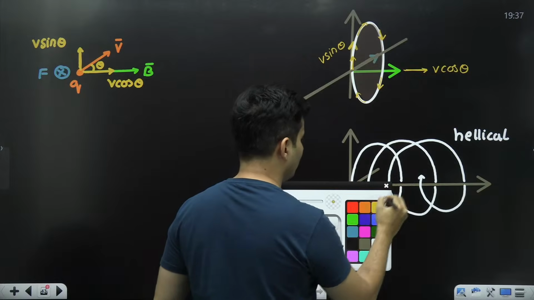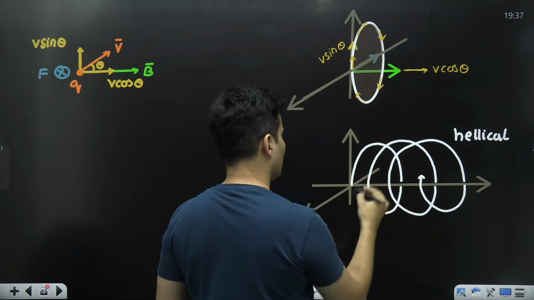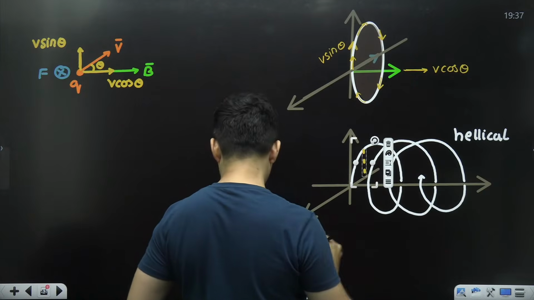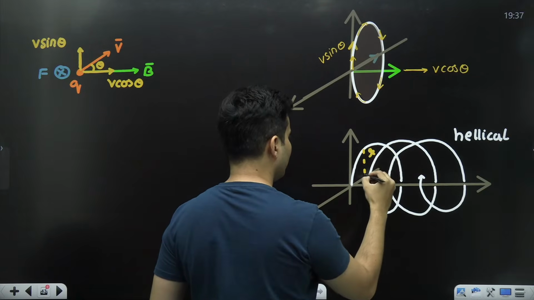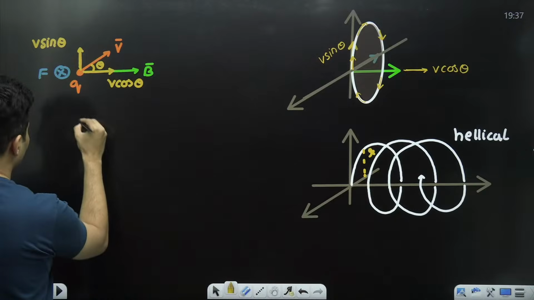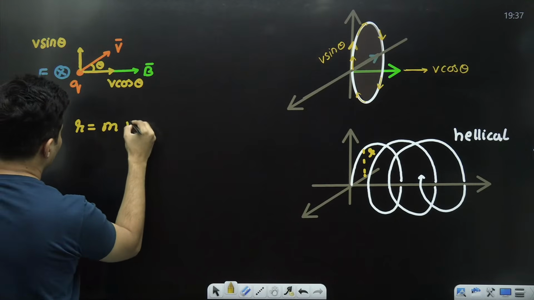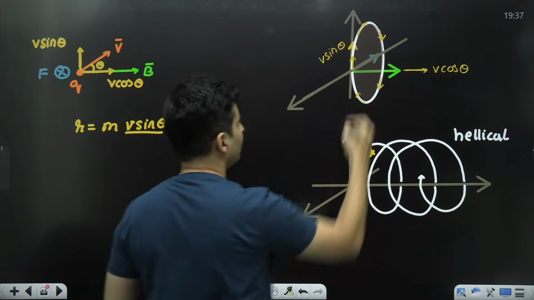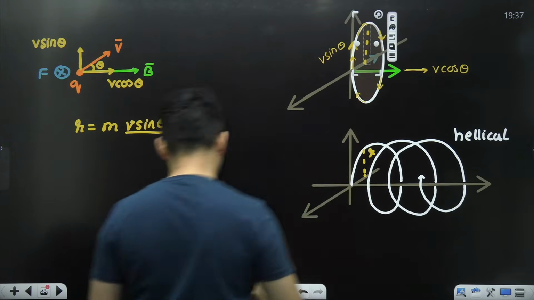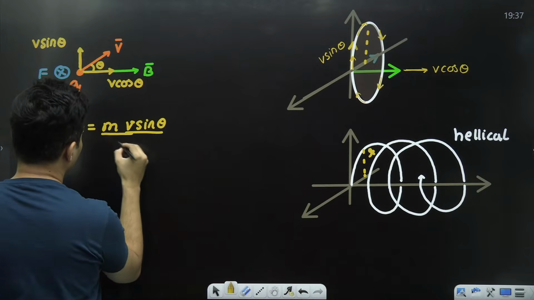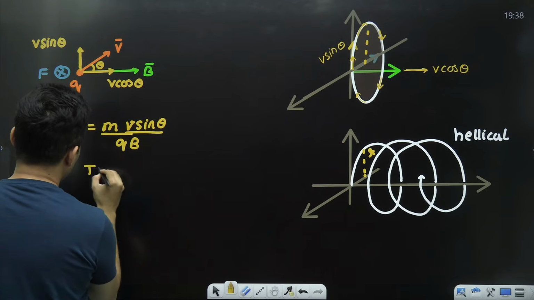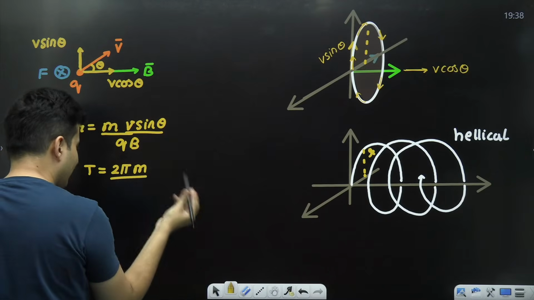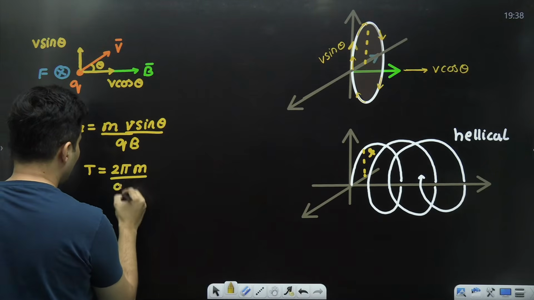So maybe this would be the radius, then it will have a time period. The radius will be, instead of mv, it will be mv sine theta, because just think about it. So the radius will be mv sine theta divided by qB. Time period is still the same, no effect, it won't get affected by speed, so 2 pi m by qB.